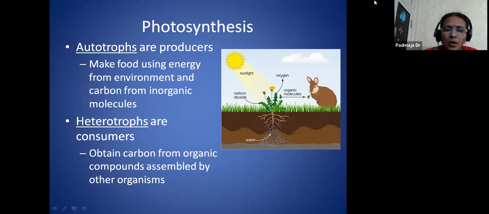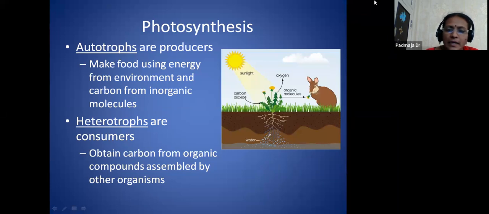So here, autotrophs means all the plants in the total plant kingdom. If you see from the primitive level to the higher level, that means from algae, bryophyta, pteridophyta, gymnosperms, and angiosperms, all the plants, from unicellular to multicellular. If you take a chlorella, or a chlamydomonas, or an oedogonium, any plants from the micro plants to the macro plants, they are preparing their own food materials. So they all come under autotrophs.